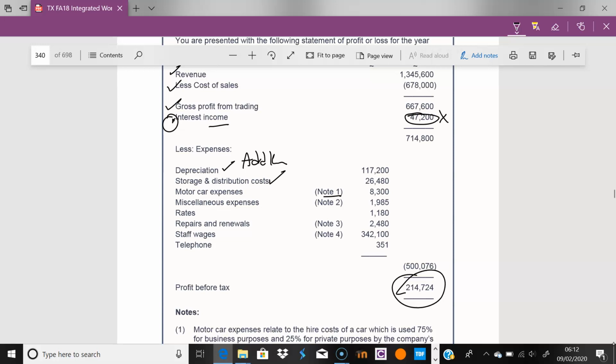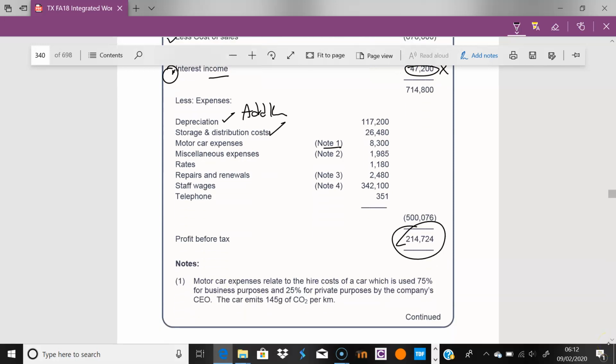Let's look at the motor expenses, note 1. The key point is motor expenses relating to the hire cost of a car. HMRC do not allow the full hire costs if the engine emissions are greater than 110. Your engine is 145, so only 85% of those costs are allowed. This is for the person and for the company. So just remember, 85% is allowed, 15% is disallowed.